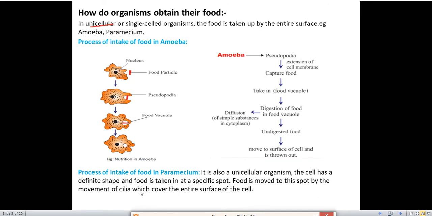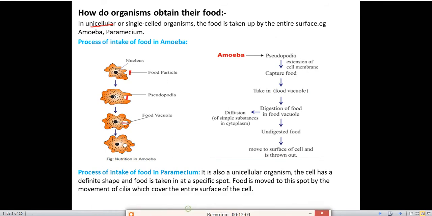Next, we'll read about the process of intake of food in paramecium. It is also a unicellular organism. The cell has a definite shape and food is taken in at a specific spot. Food is moved to the spot by the movement of cilia which cover the entire surface of the cell. What happens in a paramecium? They also take the entire food, the solid food, inside their body. After that, the food is moved through their body with the help of cilia, and the food is absorbed through its entire surface.